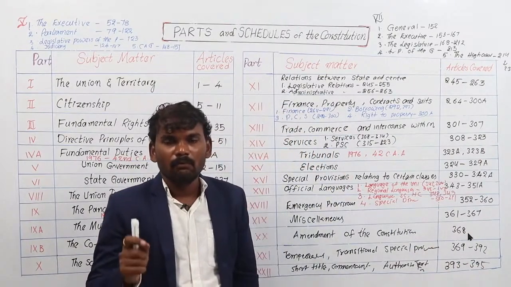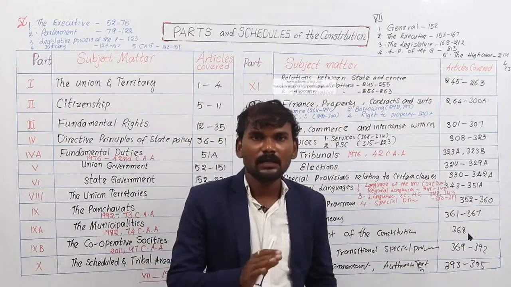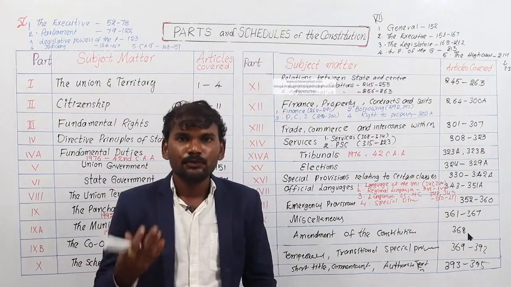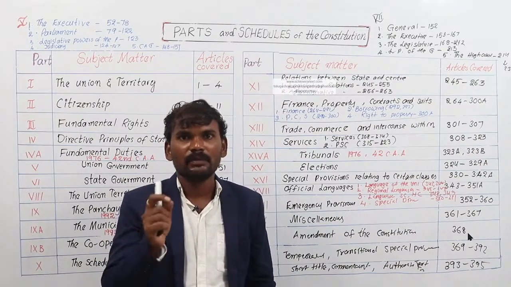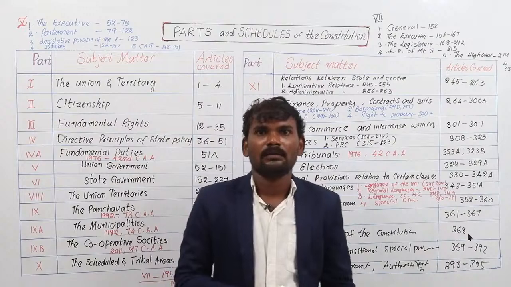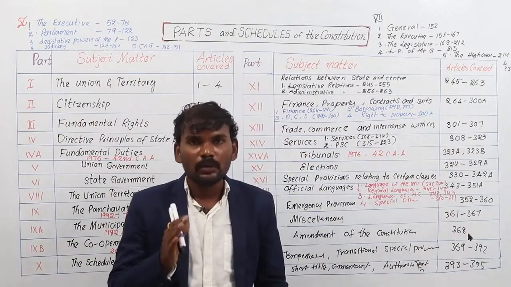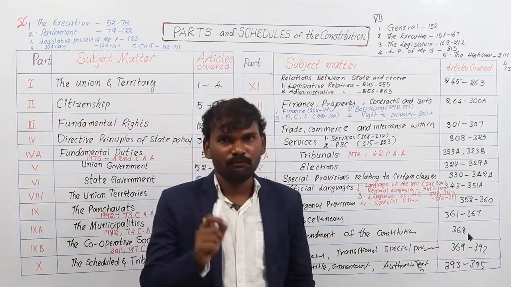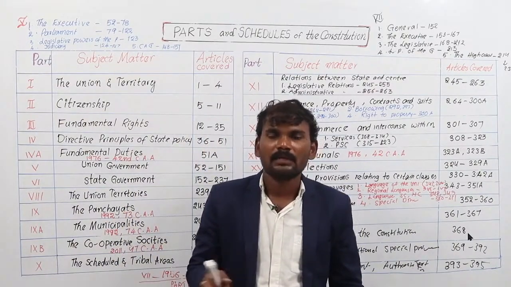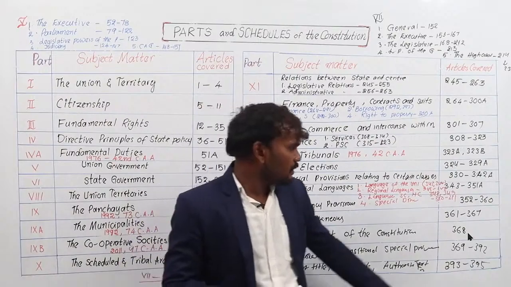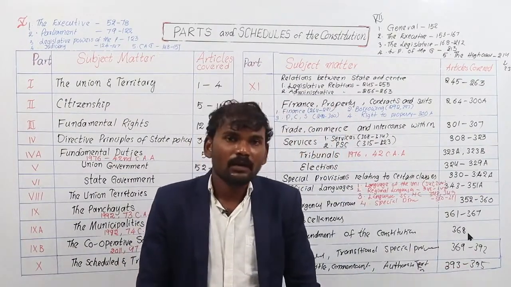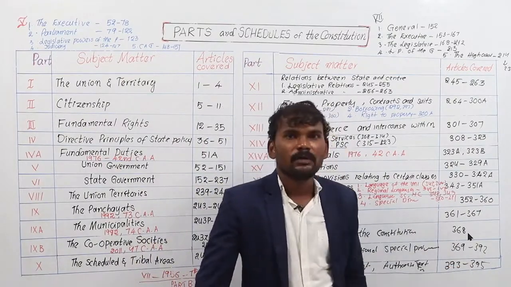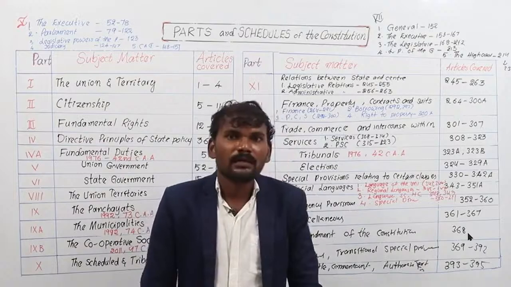So the number of the articles inserted in the original Constitution is not changed at all. Whenever new articles and new parts are added to the Constitution, it is done by adding an English alphabet letter, so that the original numbering cannot be changed, and only the total number changes. So in our Indian Constitution, the numbered parts are 22, but the number of parts is 25. The numbered articles are 395, but the number of articles in our Indian Constitution is 465 plus.